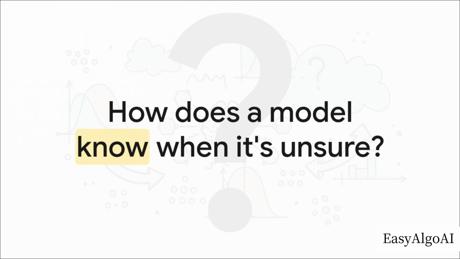So let's dive right into the big question we're tackling today. How does a machine learning model actually know when it's unsure? The stakes here are incredibly high. If a model is just blindly guessing in a world full of imperfect data, well, that's just dangerous. We don't just want a prediction. We want to know exactly how unsure the model is about that prediction.